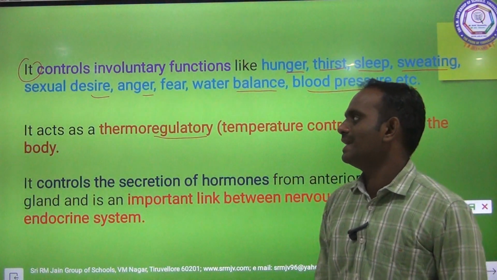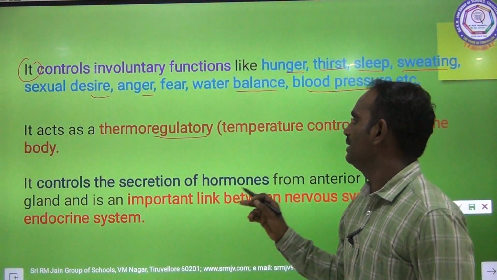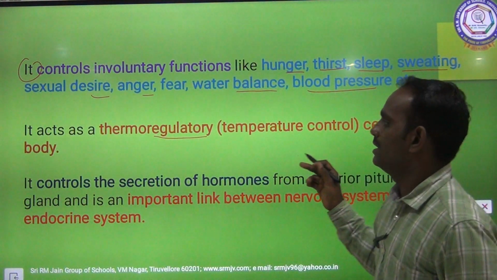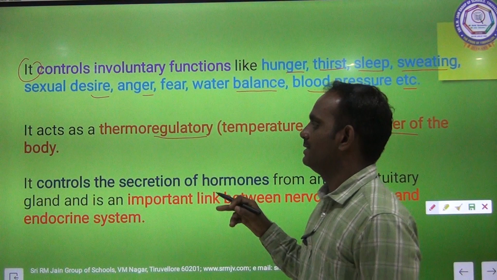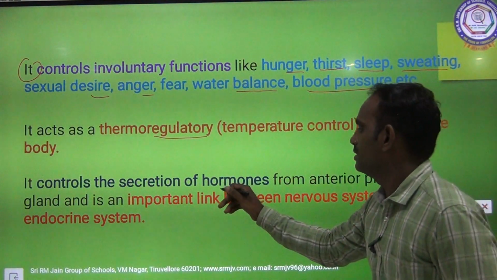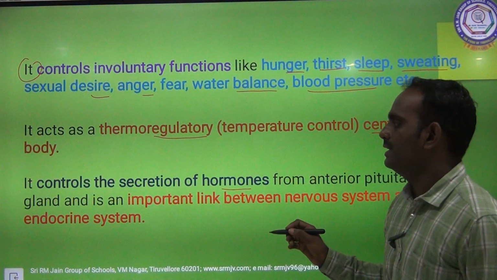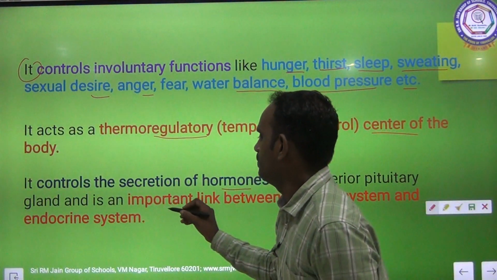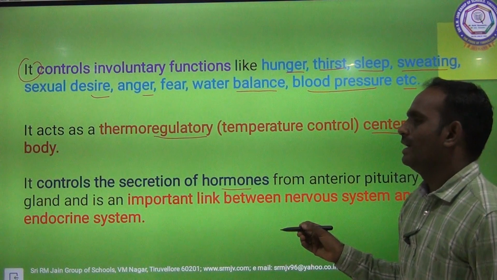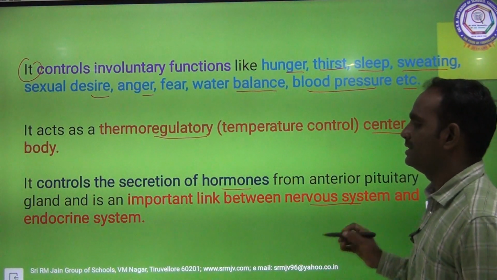So the hypothalamus acts as a thermoregulatory function, and it also plays a vital role in the secretion of hormones from the anterior pituitary gland, and it also plays an important role in the connection between the nervous system and the